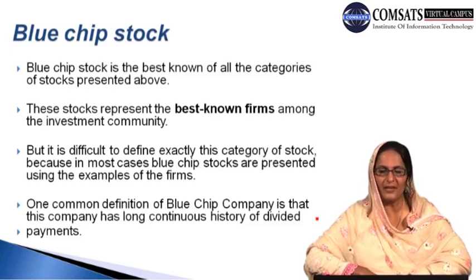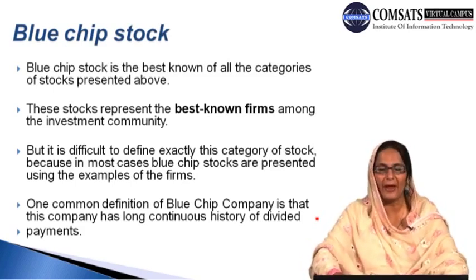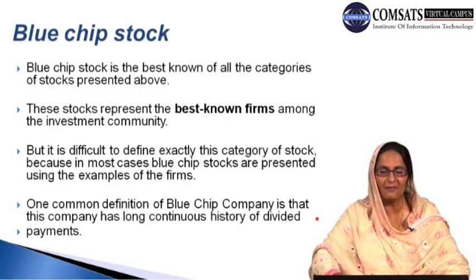But it is difficult to define this category of stock exactly, because in most cases blue chip stocks are presented using examples of firms. So why is it difficult to define this category exactly, and what is the problem making it difficult to define properly as a part of stock? In most cases blue chip is known by the example of the firm, and these are the best known firms. Therefore we cannot make clear what type or category of stock this blue chip belongs to.